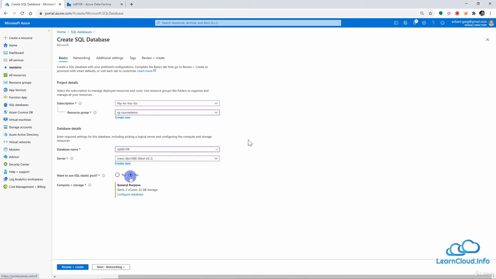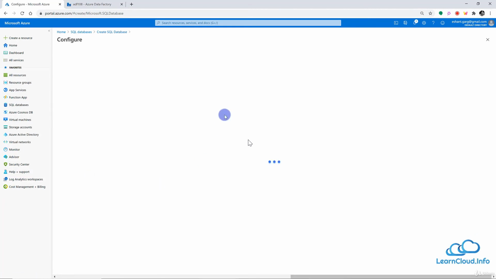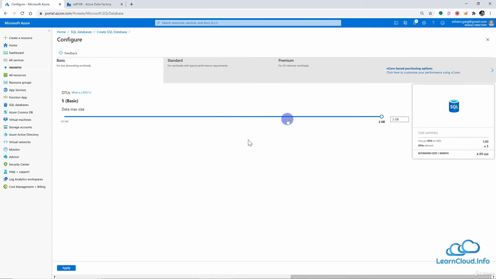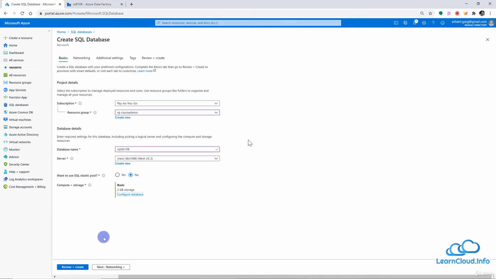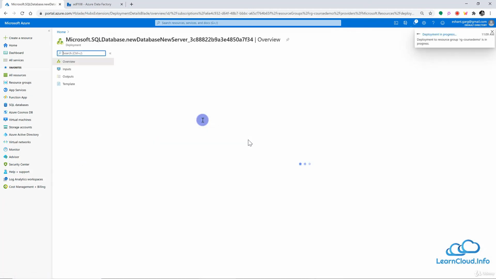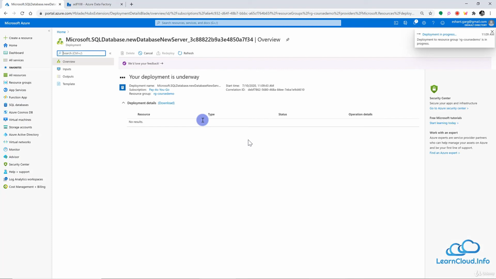SQL elastic pool, we don't need it right now, and I can configure it once again to the lowest one, because I don't need a whole lot of hardware to show this demo. So I'm fine. It's just going to cost me $5 per month, which is okay. So apply, and I don't need to go through all of the settings. I will just directly click on review and create, and then click on create, and it will deploy the new Azure SQL Server for me.